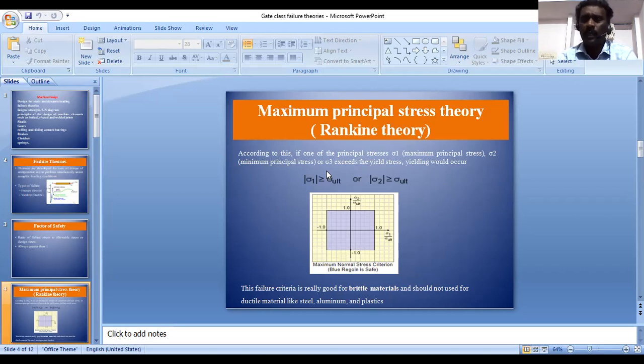Mostly all mechanical components are loaded in dynamic condition, where the load is normally not constant. But for simplicity, we can assume the load is static, though all the loads are dynamic.